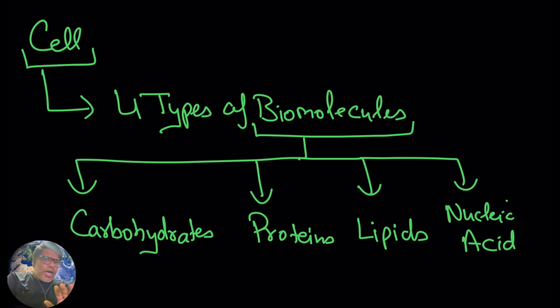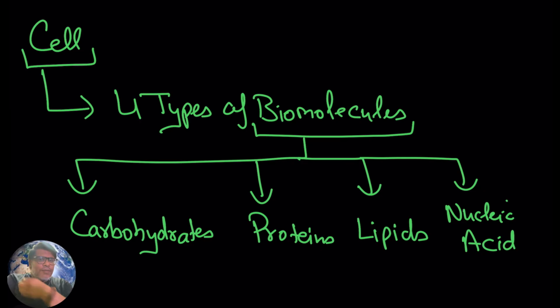We are going to have a detailed discussion about carbohydrates, proteins, lipids and nucleic acids in upcoming videos, and today I am going to make you understand the different types of chemical bonds which are generally present in all these molecules. So here we are going to discuss majorly the chemical bonds.